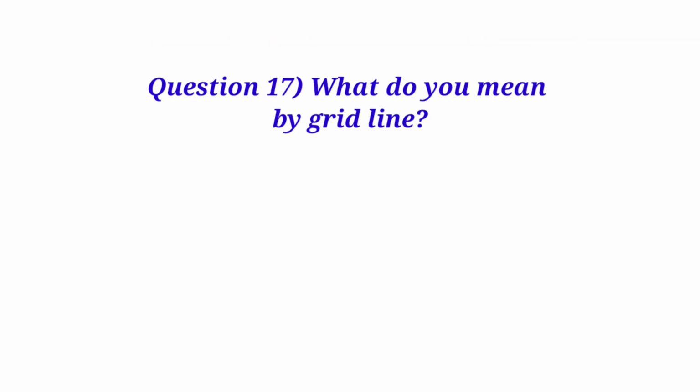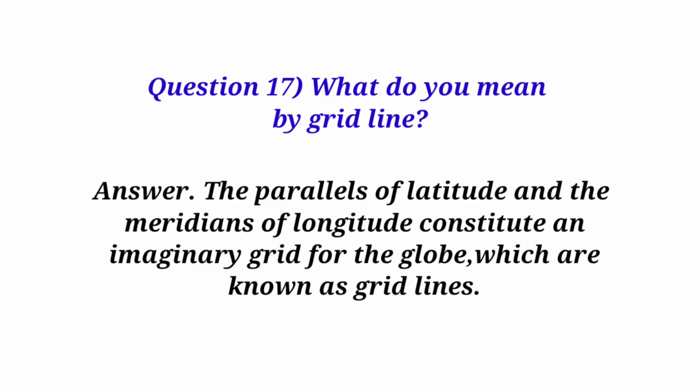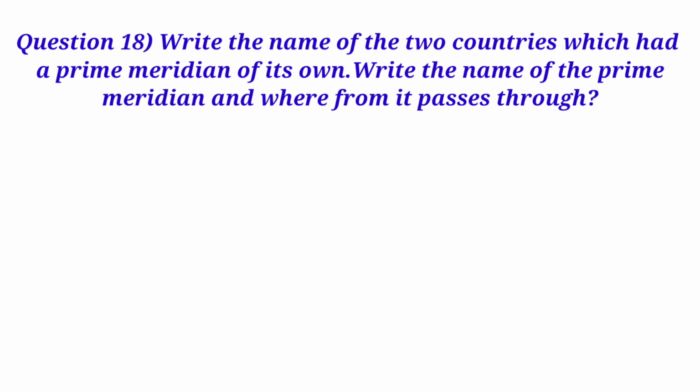Question 17. What do you mean by grid line? Answer. The parallels of latitude and the meridians of longitude constitute an imaginary grid for the globe, which are known as grid lines.